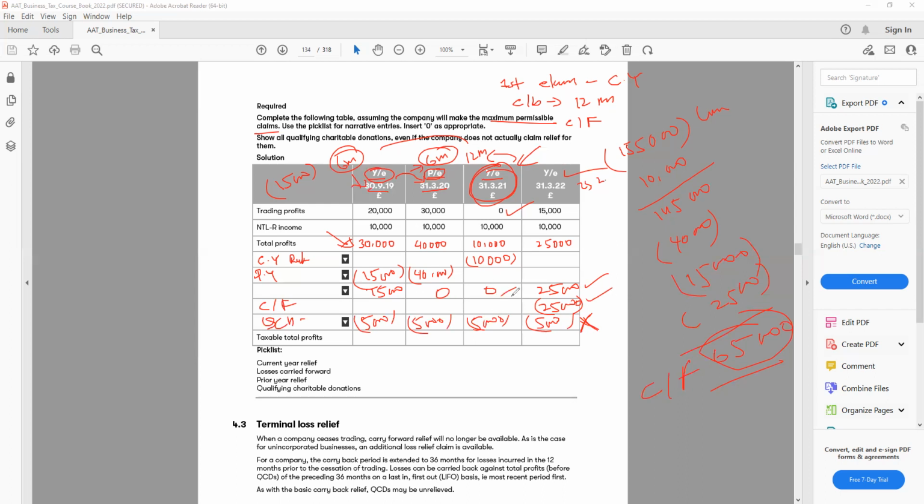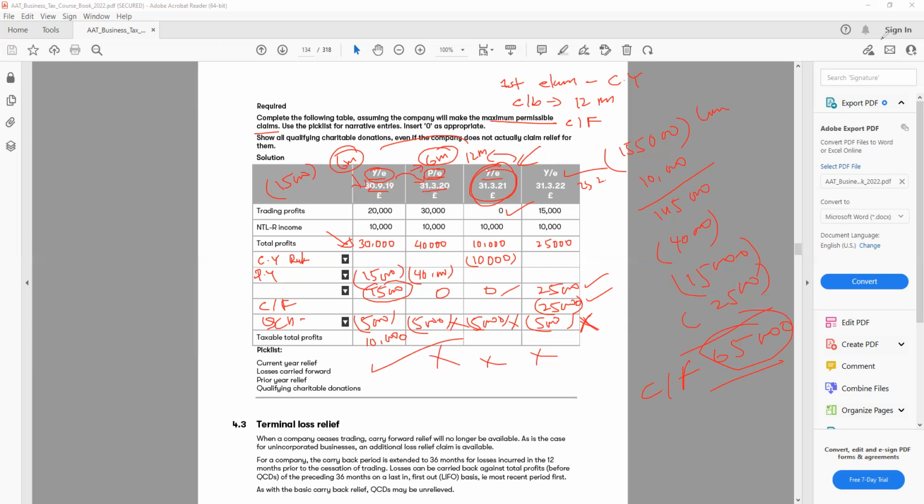And this year I have a 0 as well. So this QCD is also wasted because I'm not saving any money or tax because of the QCD. This year is also wasted because I don't have anything. It's a 0. Only this year, from 15,000 profit, I minus 5,000, so I have 10,000 left. So only my QCD for year ending 2019 is used, but all the other QCD is wasted because the loss covers all the income. So I don't have anything from which I can minus the QCD.